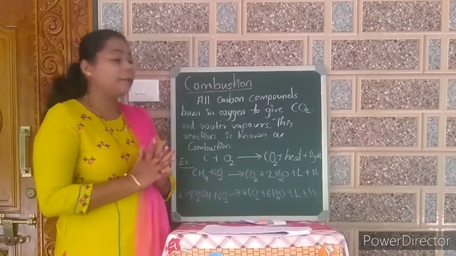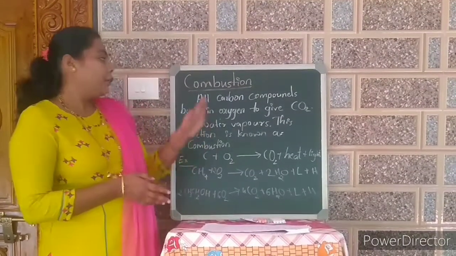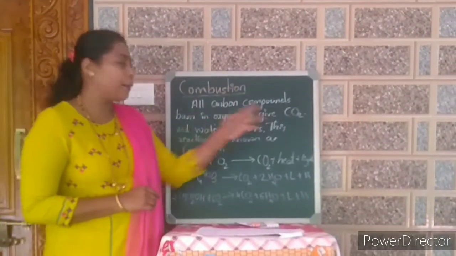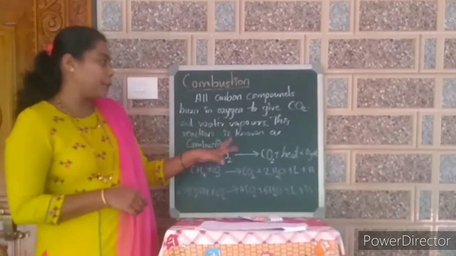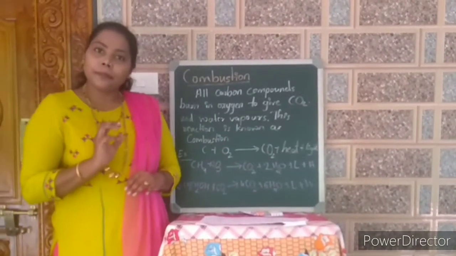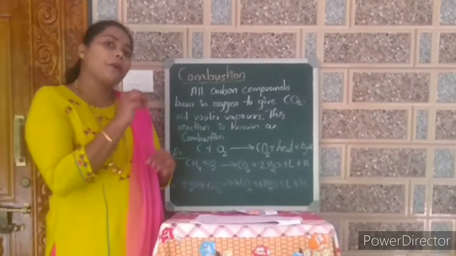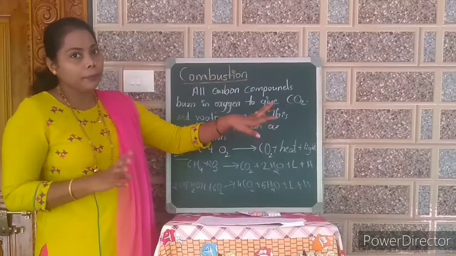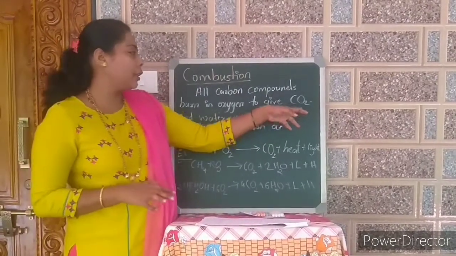Next topic is combustion. What is combustion? We know that all the carbon compounds burn in oxygen to give carbon dioxide and water vapors. This reaction is known as combustion. Carbon compounds in the presence of oxygen react; the burning process is a chemical reaction.